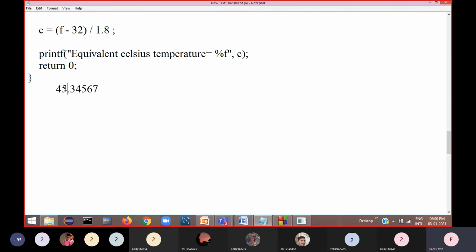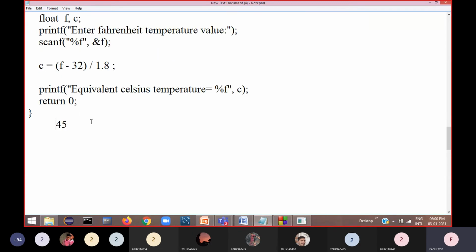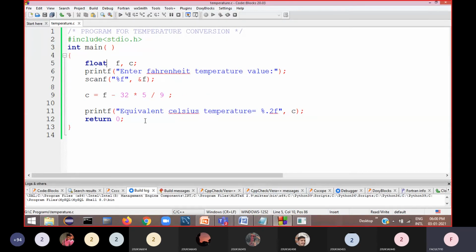If you declare a variable as integer, even if your calculation gives you a floating point number, the decimal part will be truncated, and only the integer part will be stored in that variable. I'll show what happens by taking the integer type. But before that, let me complete this.